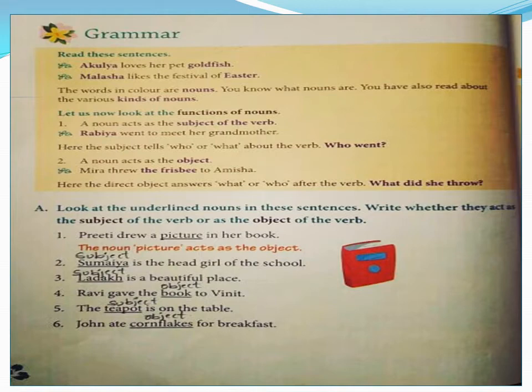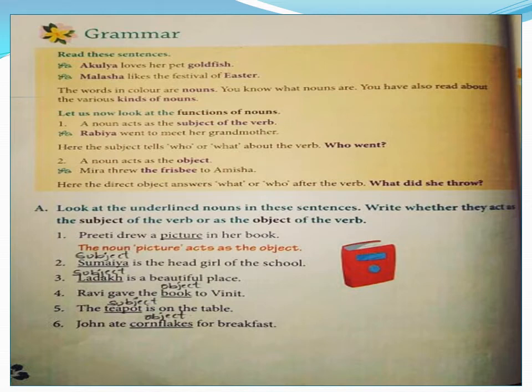Let us look at the example. Meera threw the frisbee to Amisha. Now, who threw it? Meera. That means who has done the action? Meera. Who does the action? That is called the subject. So, Meera is the subject. Where is the object? Let us question. She threw what? She threw the frisbee. So, frisbee is the object, children.